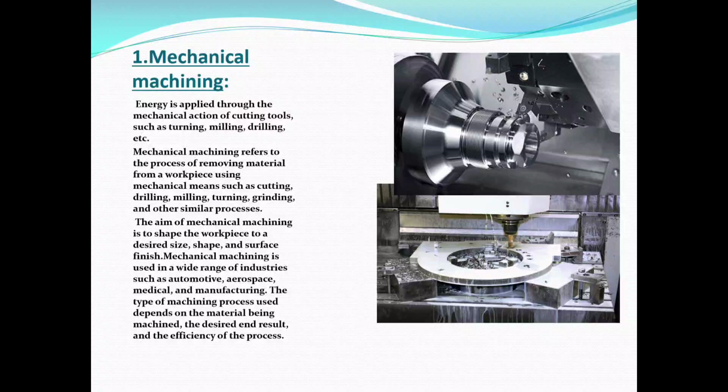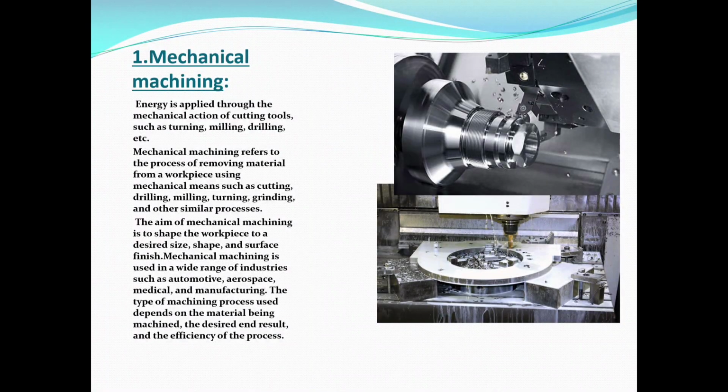In this, the energy is applied through the mechanical action of cutting tools such as turning, milling, drilling, etc. So, mechanical machining refers to the process of removing material from the workpiece using cutting, drilling, milling, turning, grinding, and other similar processes.